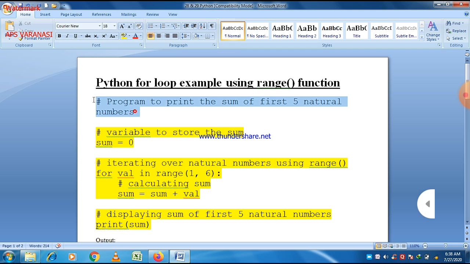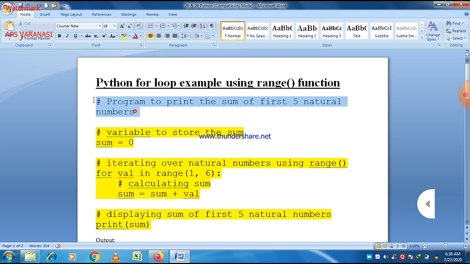This is a second method to represent some variable using the assignment operator. Sum is equal to sum plus val here. What happens is that initially we have sum is equal to 0, so sum is equal to sum plus val. First of all, our value of val is 1, so sum is equal to sum plus 1, and that means we got 1.